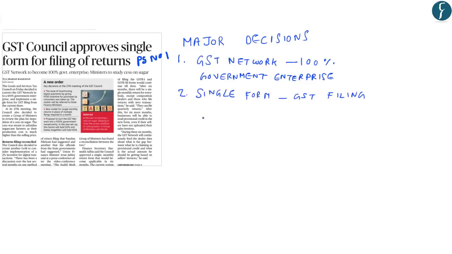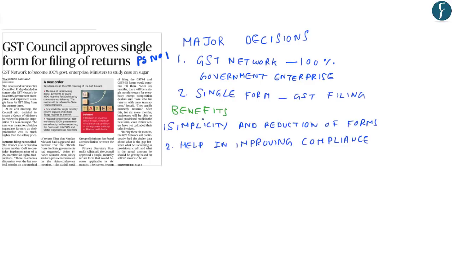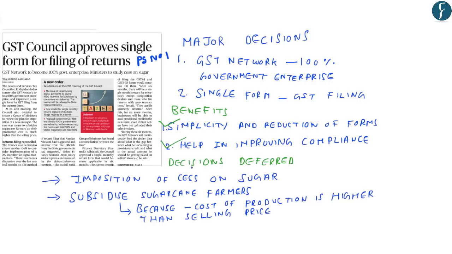Presently, there are 3 forms. Now we'll look at the benefits of these steps. The benefits of these reforms will be, first, simplicity and reduction in the number of forms. Secondly, the simplicity and reduction in the number of forms will help in improving the compliance. A major decision that was deferred was the imposition of cess on sugar. This was done in order to subsidize the sugarcane farmers because already the cost of production is quite higher than the selling price for the farmers. So this was done to reduce the losses for the farmers.